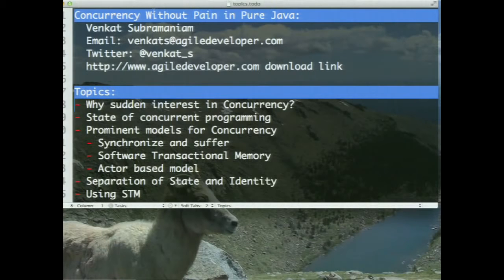So let's get started. Why all of a sudden interest in concurrency? Well, let's give credit where it's due. We've had multi-threaded programming in Java from day one. If you recollect, before the time of Java, those of you who had to program in languages like C++, we had to pick really different libraries along the way, and when you program for a different platform, you had to learn a different library and use a different library. One thing that Java did really well was to give us this one common API. We could start the thread and be happy with it.